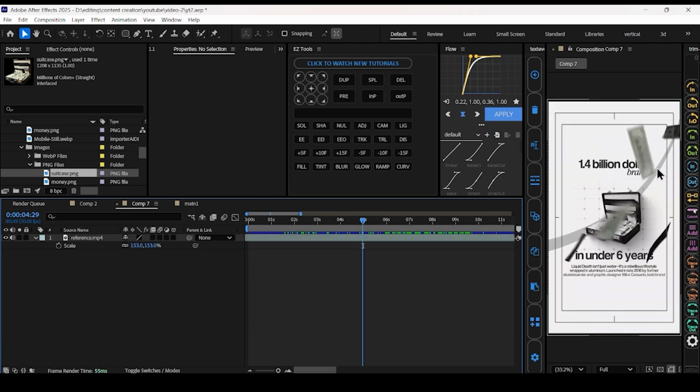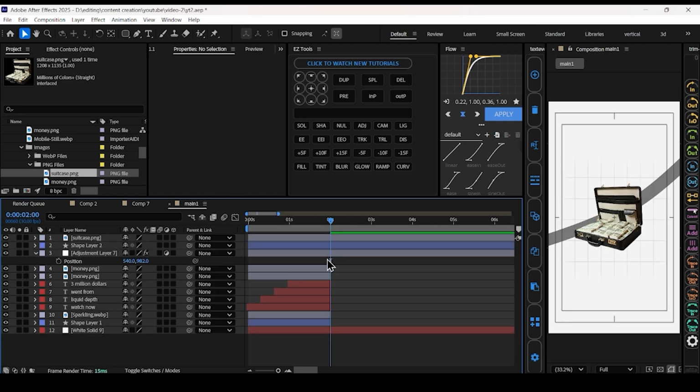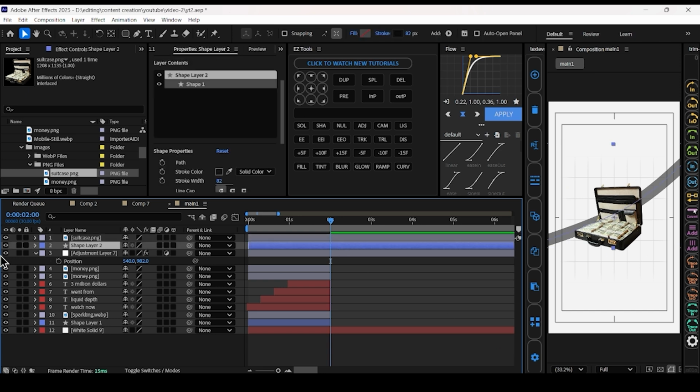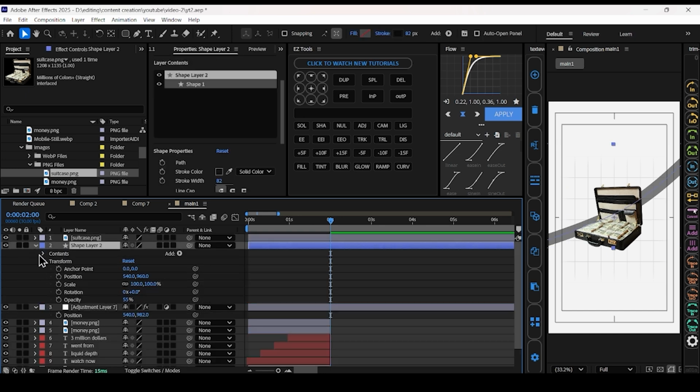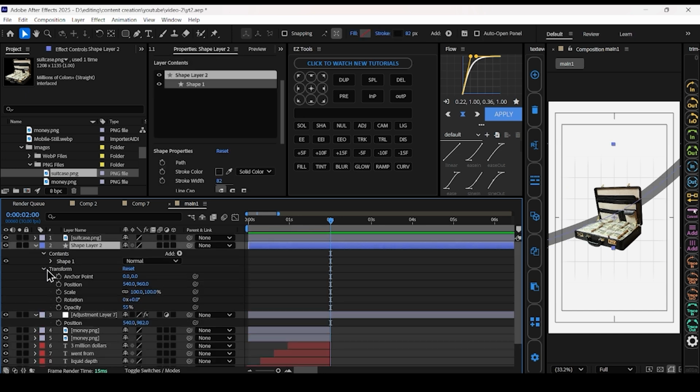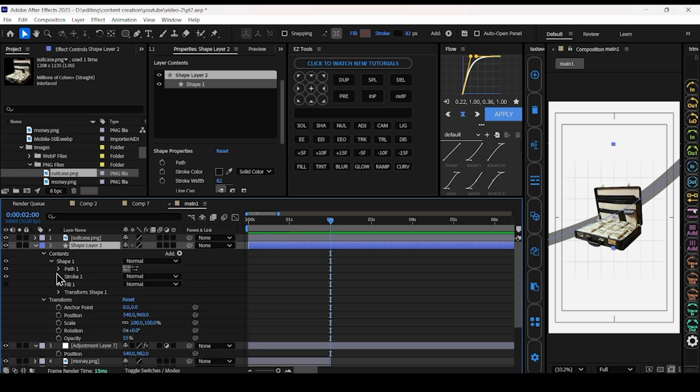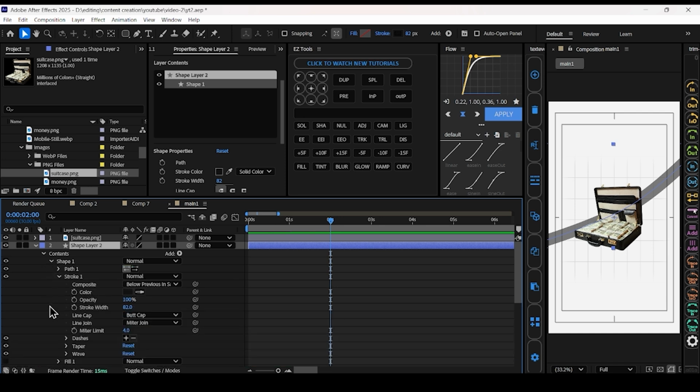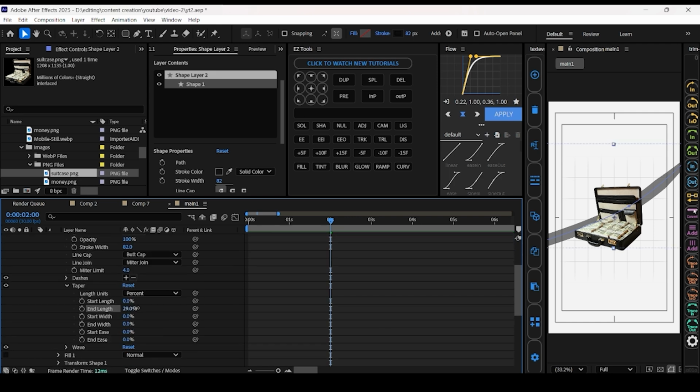Now we will change the shape of the line. Open this layer. Open contents. Open shape layer. Open strokes. Change the wrapper values.